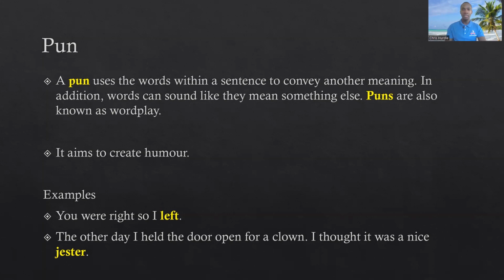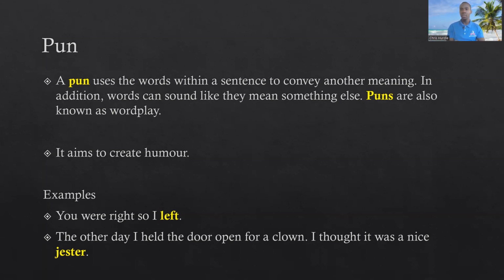Remember in the definition I said that words can sound like they mean something else. So that would be an example of that: a word sounding like it means something else. So jester is very similar in sound to the word gesture, which also would make sense in this context, right? So you see how puns work.